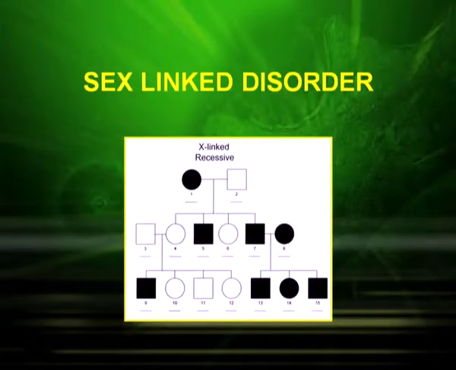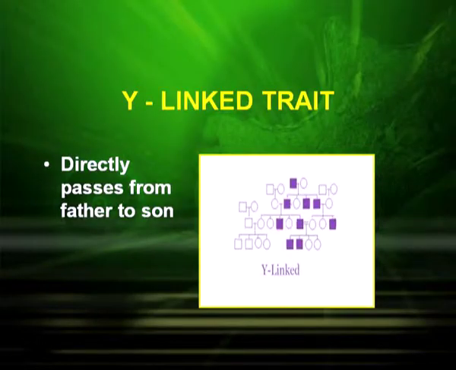And as the chart indicates, in the sex-linked disorder, we see that the trait is linked to the sex chromosome, especially the X chromosome. The next type of trait we find is the Y-linked trait, where the trait is directly passed from father to son. So those traits are called Y-linked.